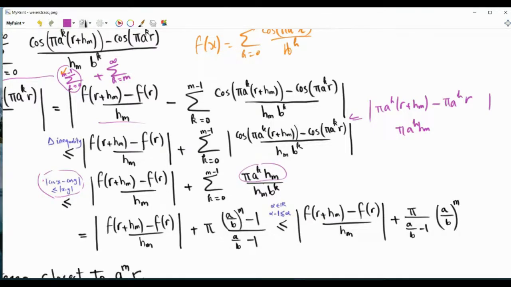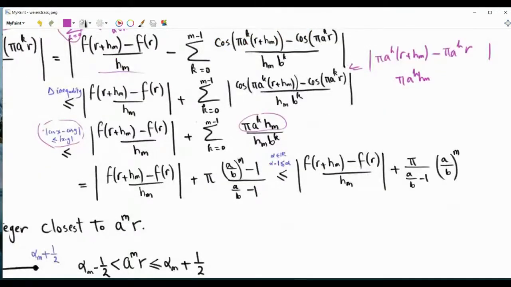h m will go with h m, and pi is a constant that can be taken outside, and we have a geometric series. Now it is a finite geometric series with the ratio a over b, and so we can sum this geometric series, and in the sum we get the term a over b to the power the number of terms, and we have m terms in this summation, minus 1. One further step of our bounding is that we can say that this quantity here is less than the same without the minus 1.